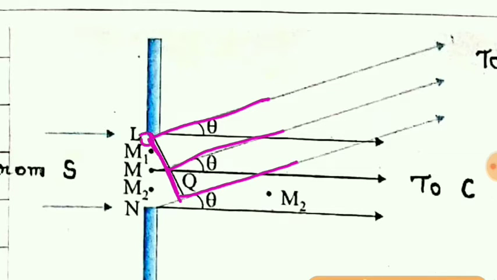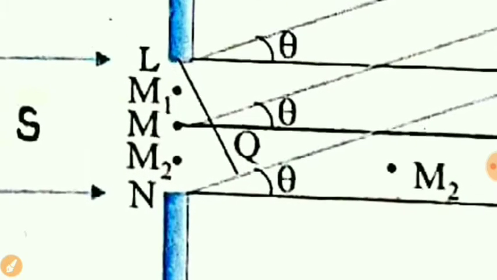But if we consider from L towards P and from N towards P, then this much is the path difference between the rays from L and N. Now, as I said, here this angle will be theta, and this path difference is NQ. Here the angle is 90 degrees.